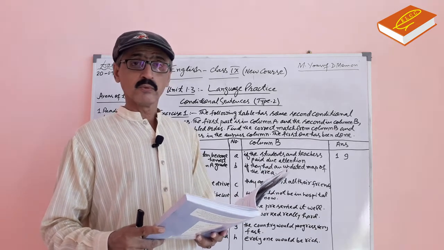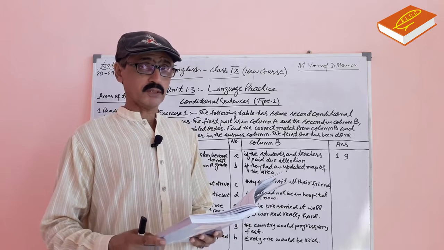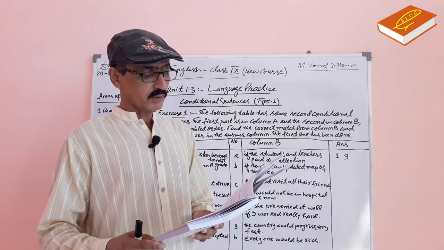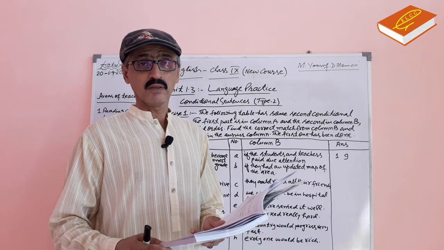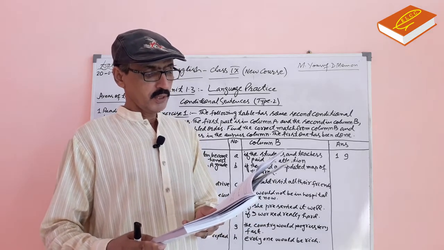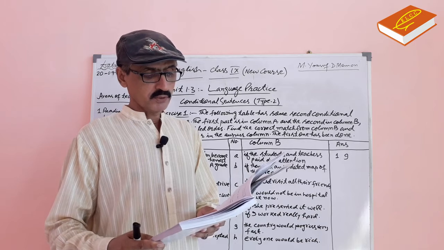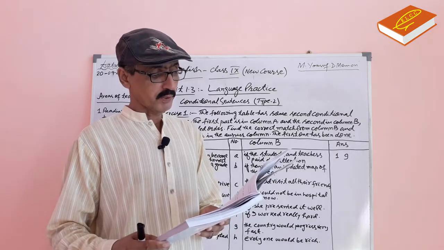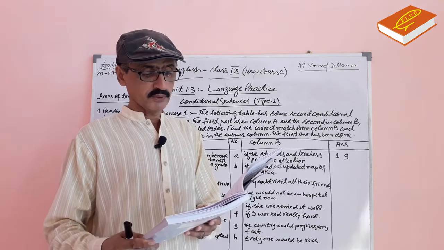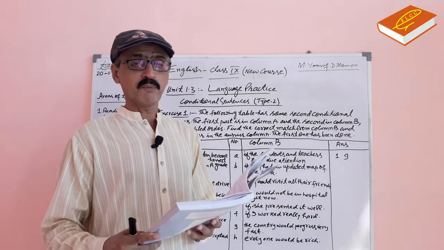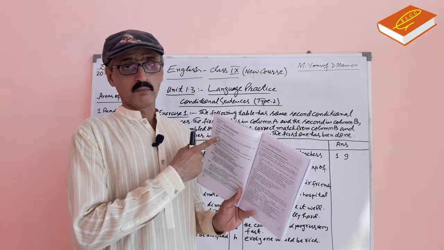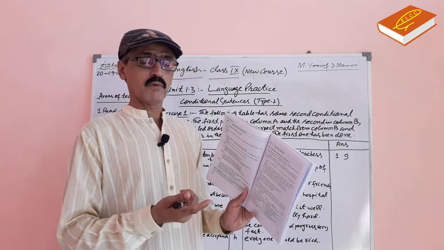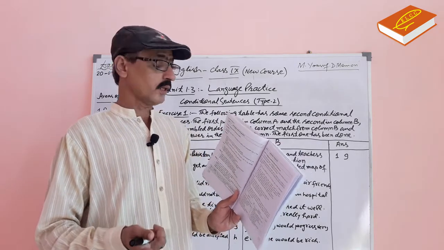So I advise you that you should practice these topics on your own. Second topic, reasons for using unfair means in the examinations. Third topic, impact of using unfair means in exams on students' performance. Fourth topic, effect of using unfair means on the future of students. These are the four topics in unit 1.2, listening and speaking activity. You should discuss these topics with each other. In this way, you will learn listening and speaking.